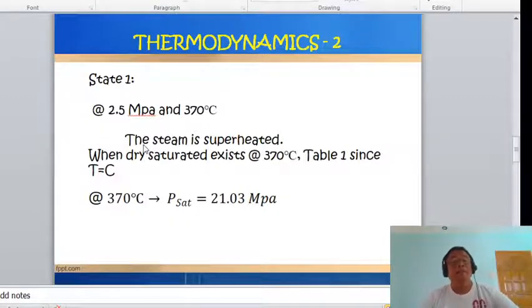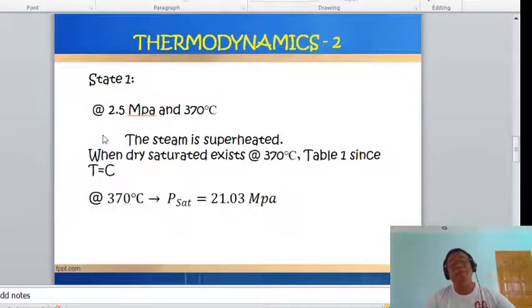Superheated condition of the steam. So, when dry saturated steam exists at 370, considering the table 1, saturated temperature, since T is constant. At 370 degrees Celsius, P saturation now is equal to 21.03 megapascals. Okay, so this is all obtained, class, in the table.